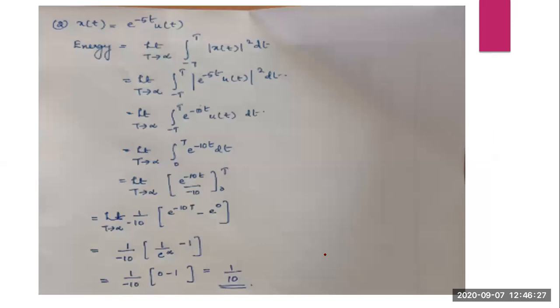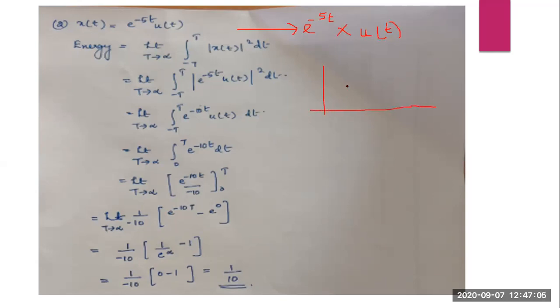Now another question. X of t is equal to e raised to minus 5t u of t. Now e raised to minus 5t u of t is a combination of two signals. The first signal is e raised to minus 5t. This is multiplied with the second signal, that is u of t. Now we will see what the product will be, a combination of these two.